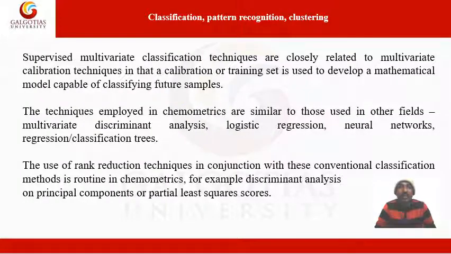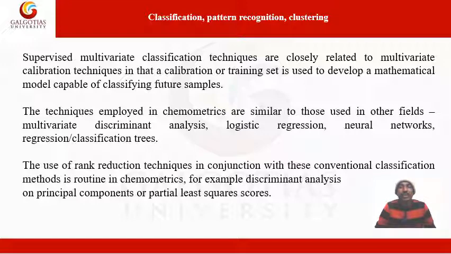In supervised multivariate classification, related to multivariate techniques, a calibration or training set is used to develop a model capable of classifying future samples. Here, it is similar to those used in other fields: multivariate discriminant analysis, regression, neural networks, and classification trees.